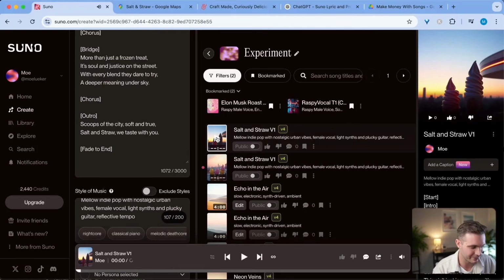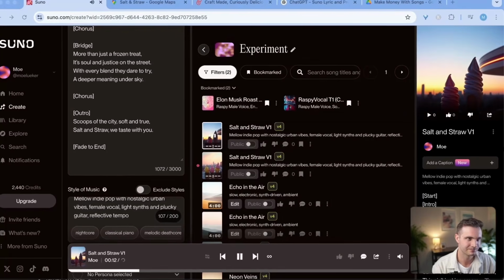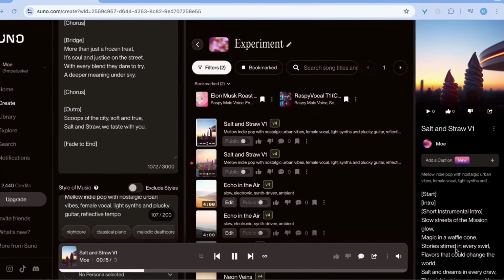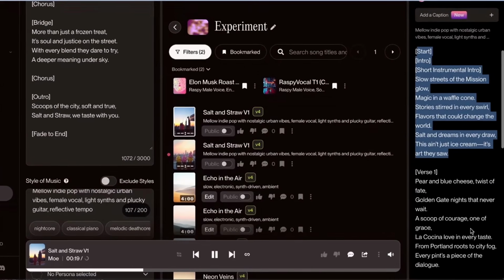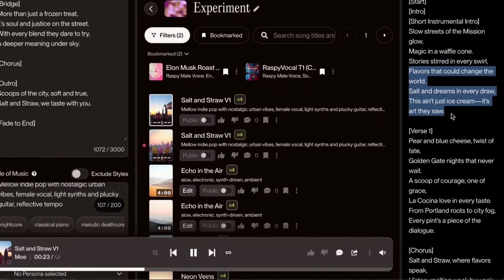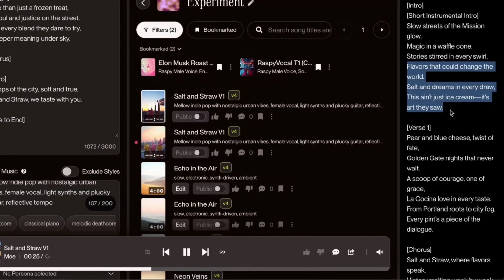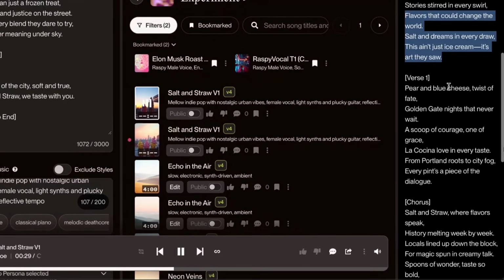Let's listen to the beginning of this one. Slow streets of the Mission glow, magic in a waffle cone. You can see the lyrics on this right side. In every swirl, flavors that could change the world. Salt and dreams in every draw. This ain't just ice cream, it's art they saw.